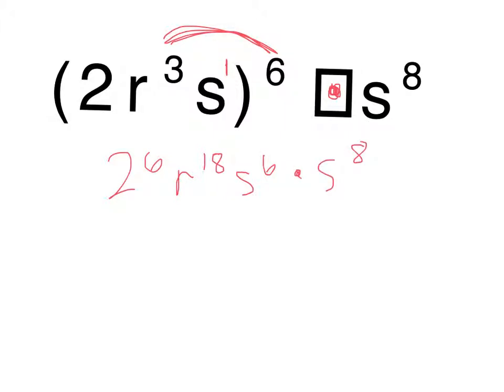Okay. Now if we plug in 2 to the 6th on our calculator, 2 times 2 times 2 times 2 times 2 times 2 is going to give you 64 r to the 18th. And then since you have the same base for your s's, they're multiplied together, you can add their exponents. Okay, so if you add 6 and 8, that would give you s to the 14. And that would be our final solution for this guy.